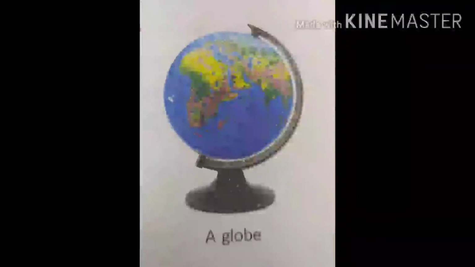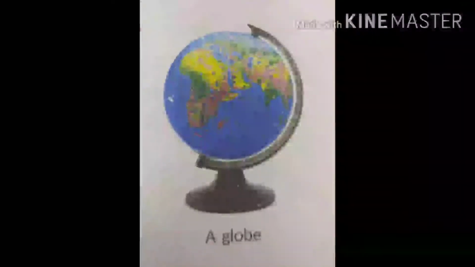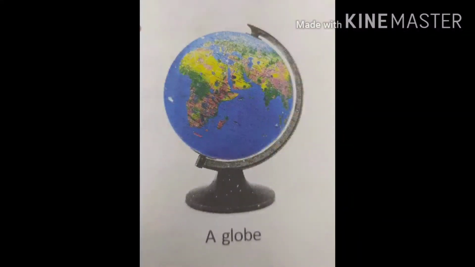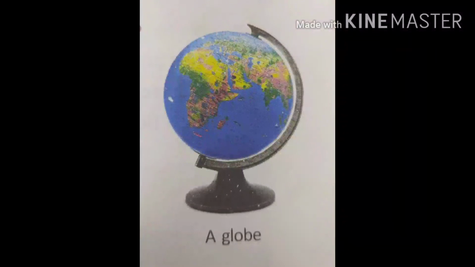Dear children, look at a globe. It is a model of our Earth. The Earth is round like a huge ball. Our Earth has 2 parts, land and water. The blue part shows water. The brown and green parts show land. By looking at the globe, we know that the Earth is round in shape and it is made of land and water.